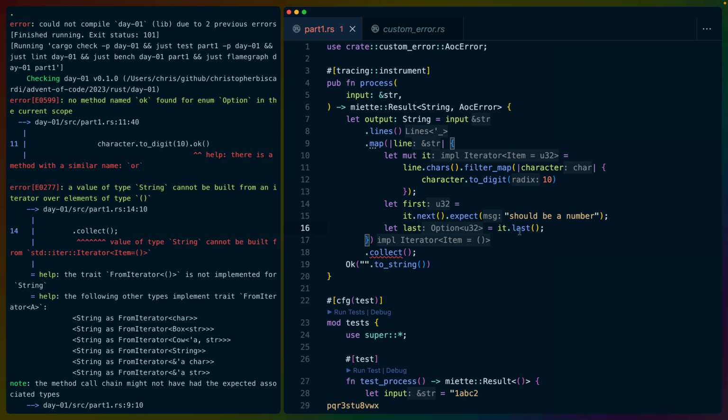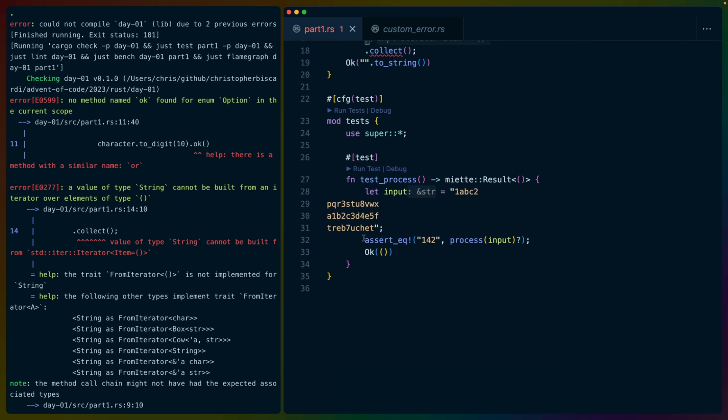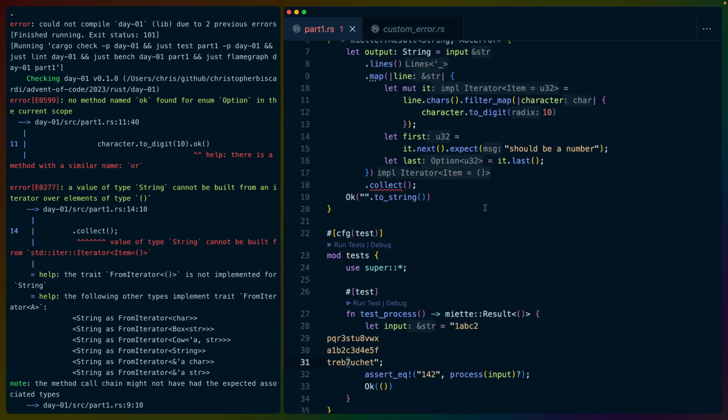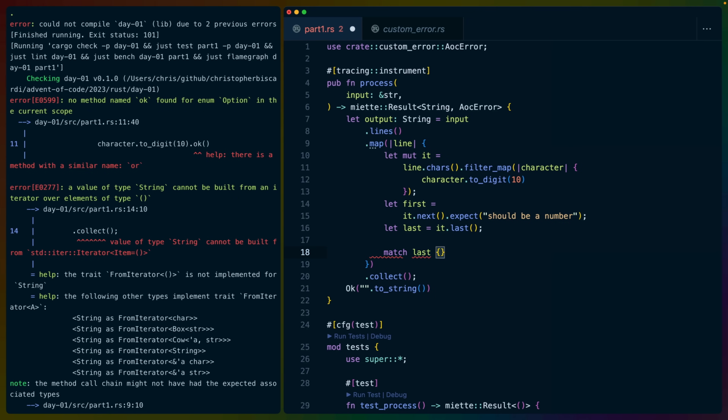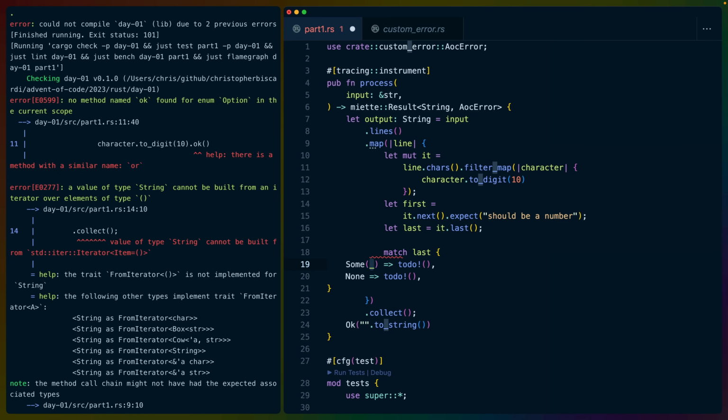And then we can use it.last to get Option<u32>. So this is an optional u32. It might not exist, right? So if we're at 7 here, then there's no number after it. We won't have a value. For all of the others, we'll have 2 values. So if we match on last here, and I'm going to use Rust Analyzer to fill these match arms, which it'll do automatically. So we'll get some num and do something if it's a number.